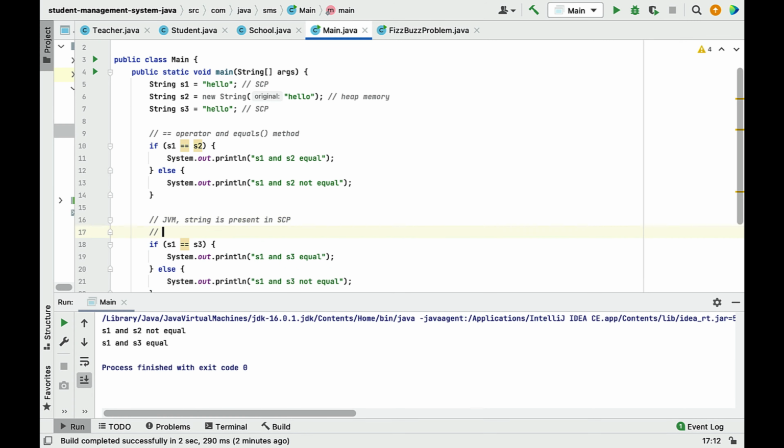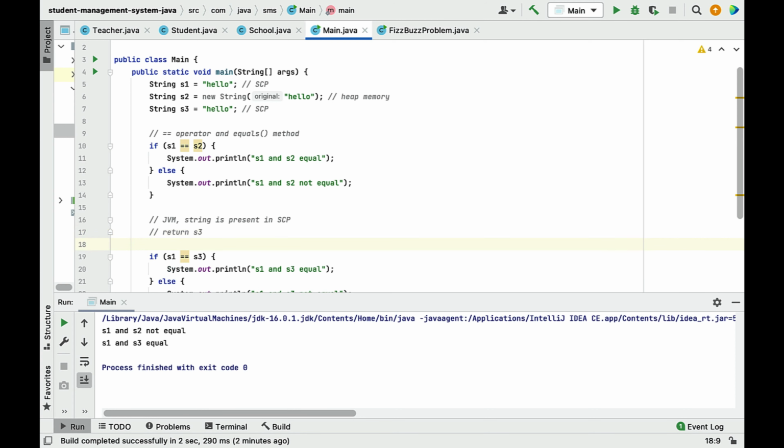If it is present, then the JVM simply returns the reference, that is s3. s1 is already stored in the string constant pool and s3 is again storing the same content, hello.